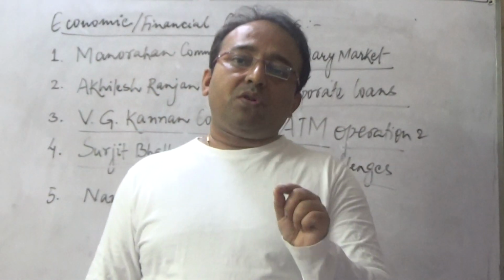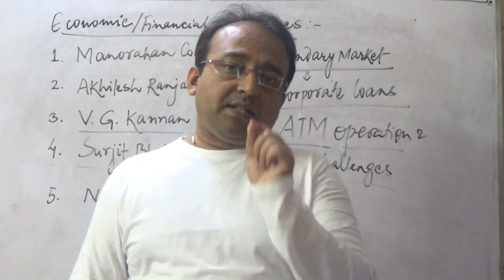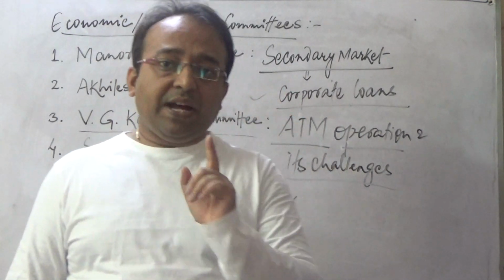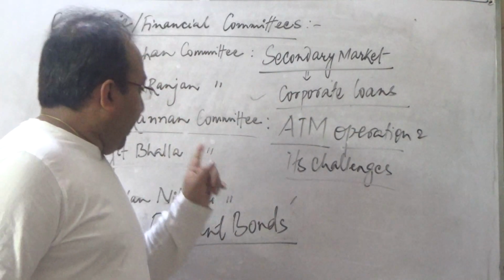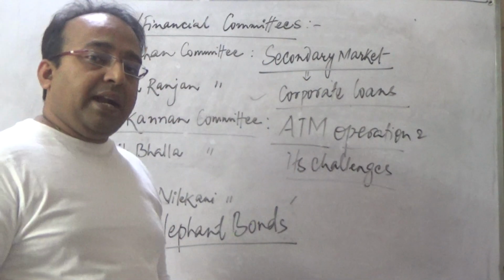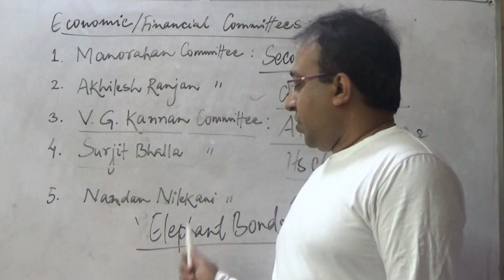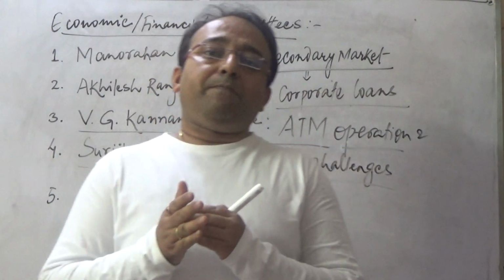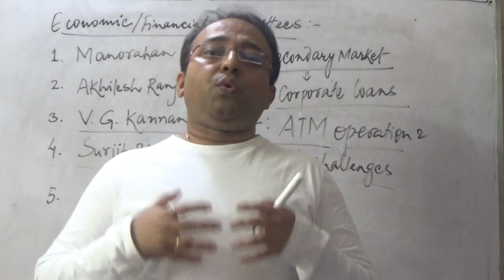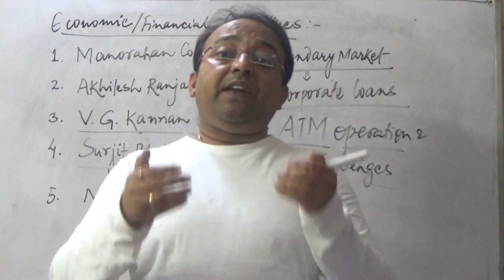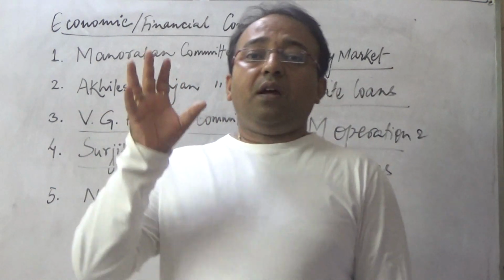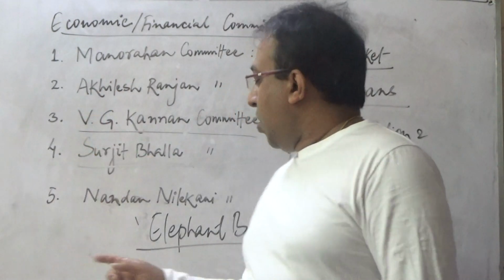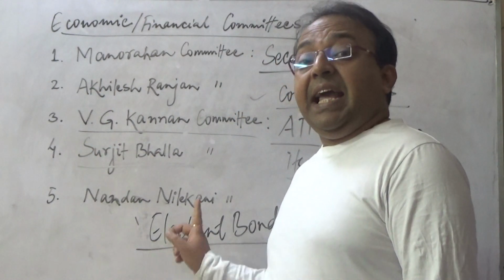This was a scheme of the Government of India started in 2016, especially after the process of demonetization. Now, according to the Surjit Bhalla Committee, the government should launch elephant bonds. What is an elephant bond? Once a person who may have some undisclosed income has declared the income in front of the government, that undisclosed money would be invested in the elephant bonds.